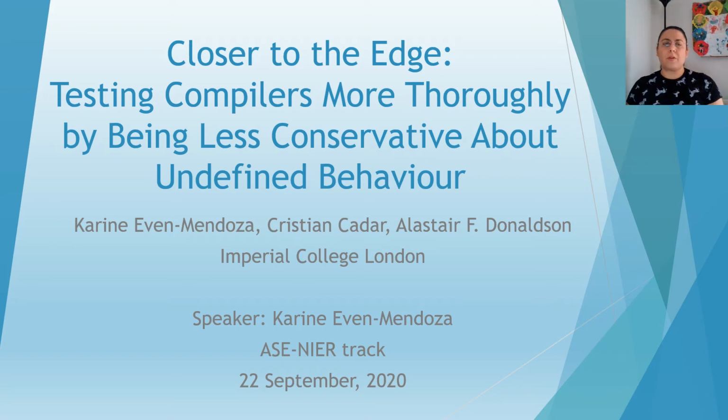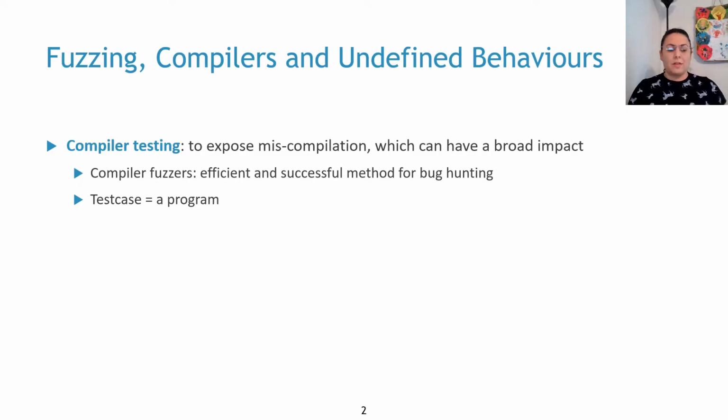Hi, I'm Corinne. I'm going to present the work I'm doing with Kristen Kedar and Alastair Donaldson on compiler testing and fuzzing. Fuzzing is an efficient and successful method for testing compilers, in which we aim to expose miscompilations via differential testing.